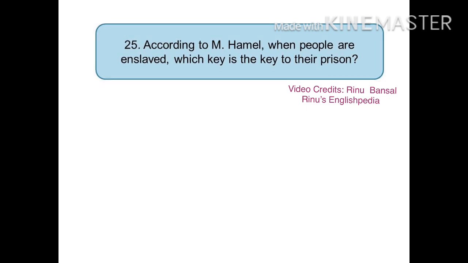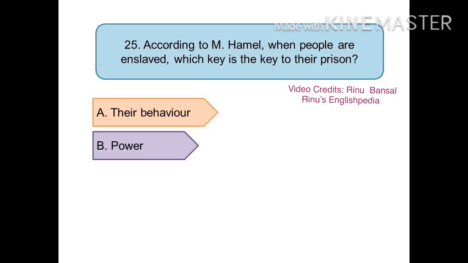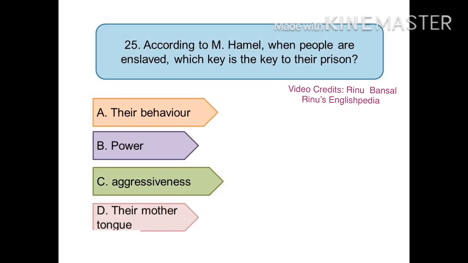The question is, according to Monsieur Hamel, when people are enslaved, which key is the key to their prison? Your options are option A, their behavior, option B, power, option C, aggressiveness, or option D, their mother tongue. And the right option is option D, their mother tongue.